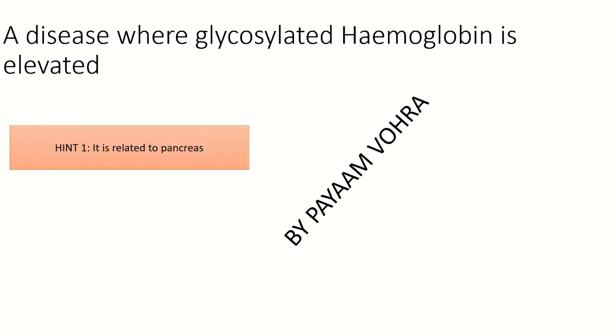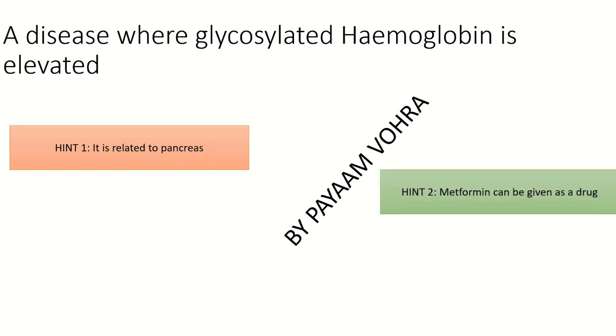Let's have a first hint. It is a disease related to your pancreas. Now let's go through the pancreatic diseases. What could it be: pancreatic cirrhosis or what? Next up, we have hint number 2. Metformin is a drug. Metformin is basically an oral hypoglycemic drug. So what disease could it be?